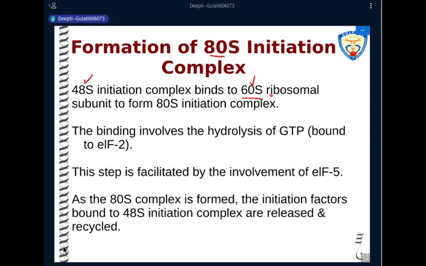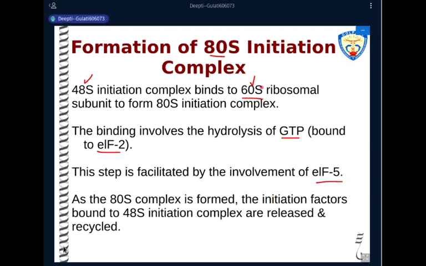That energy will come from the hydrolysis of GTP, the GTP that is bound to initiation factor 2. Remember, IF2 binds with a molecule of GTP. Here the GTP will be hydrolyzed to GDP, and initiation factor 2 as a GDP molecule will be released, and the 60S ribosomal subunit will bind with the help of another initiation factor, which is known as IF5.